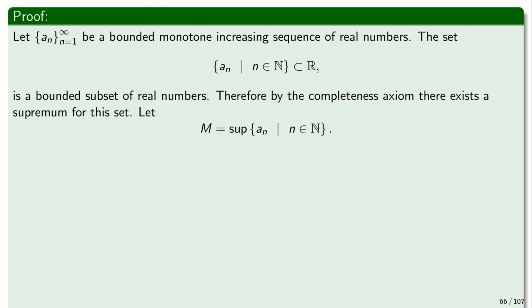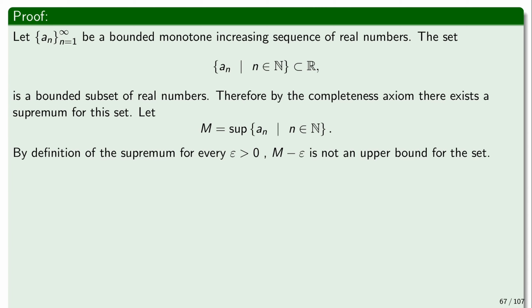So it's an upper bound, which means that every element of the sequence is smaller or equal to M, right? So this is just saying that M is an upper bound. And saying that M is the least upper bound is to say that if we ever so slightly decrease M, it will fail to be an upper bound, because M is the smallest possible upper bound. So by definition of the supremum, this means that for every positive epsilon, M minus epsilon, which is slightly smaller than M, is not an upper bound for the set.